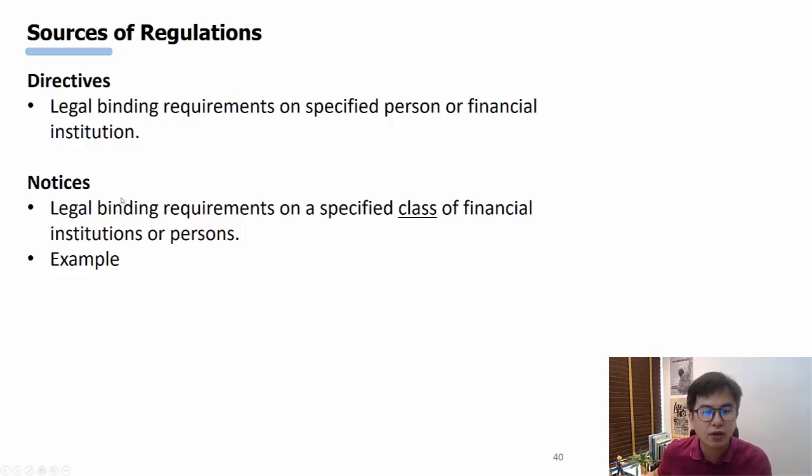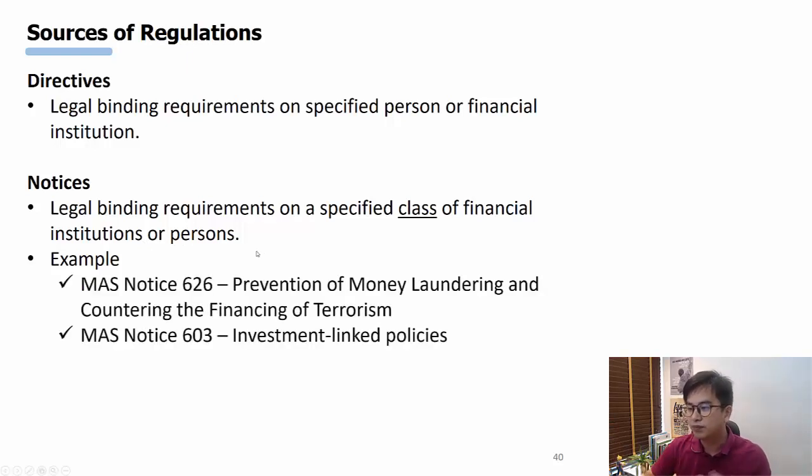The next one you have is notices. Okay, notices, they are legally binding requirements again, but they are on a specified class of financial institutions or persons, right? For example, MAS Notice 626, okay, this is the most common one that we have.